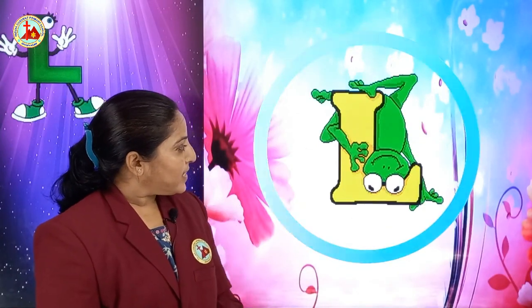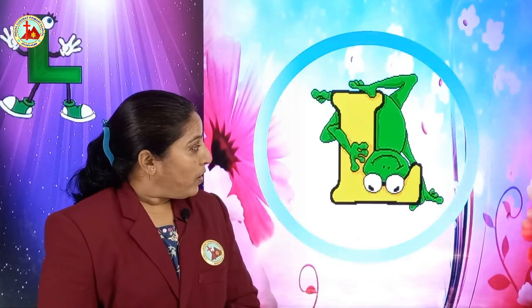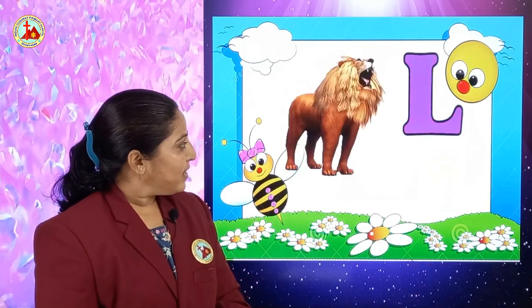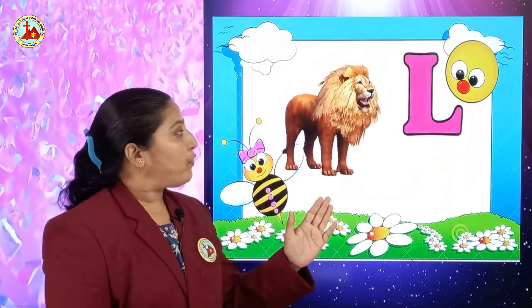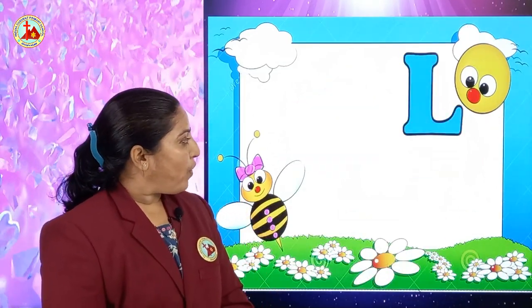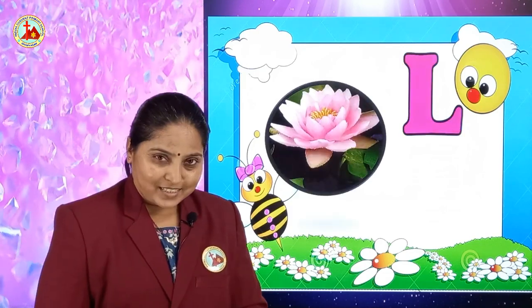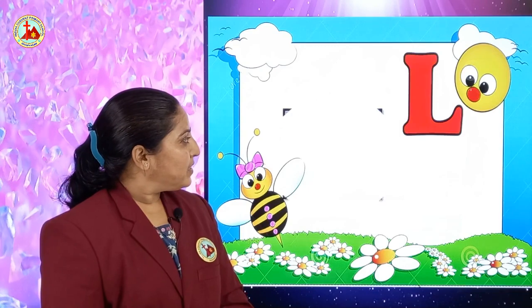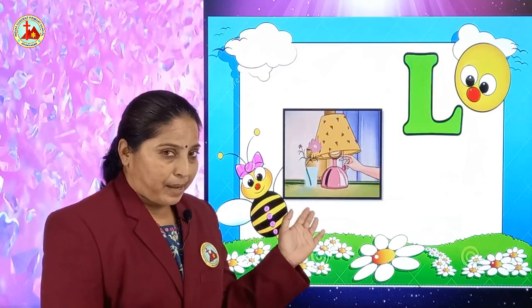Now, what is next? L. After I, we have learned letter L. L stands for, yes, lion. L for lion. Next, what is L for? L for lotus, right? L for, see, lamp.